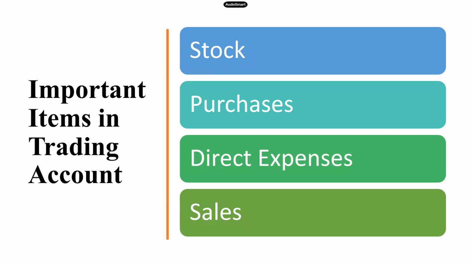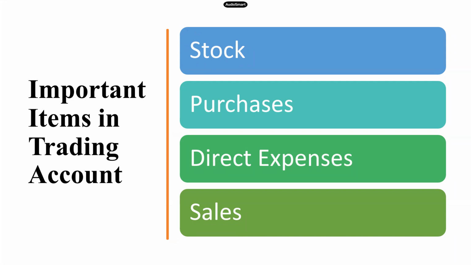Now, when we come to purchases, what do you need to do? First thing is you will take all the purchases, whether it is cash purchases or credit purchases. So you will add both of them, cash as well as credit purchases. And from the purchases, you will deduct certain items. Now, what are those items to be deducted? First thing is you will deduct the value of purchase returns. So all the goods which you have returned because they were defective pieces, that purchase returns will be deducted from purchases.